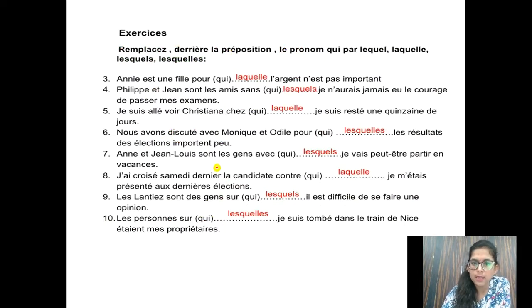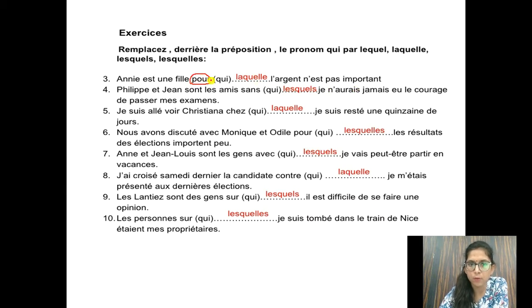This is an exercise, but I have already written the answers so that you can understand properly. And why I have taken this exercise, children, is because it is the same type of exercise but the sentences are different. I have given it to you in your assignment also, so do it wisely. Now you can see this sentence. I'll discuss two sentences. Annie est une fille pour dash l'argent n'est pas important. Annie is a girl for whom money is not important. Okay, so preposition is there, pour.